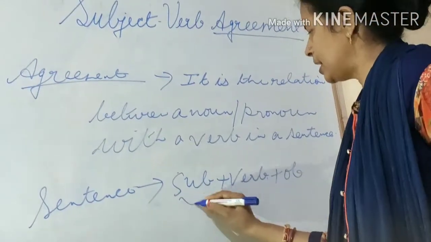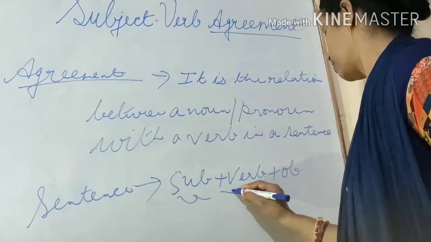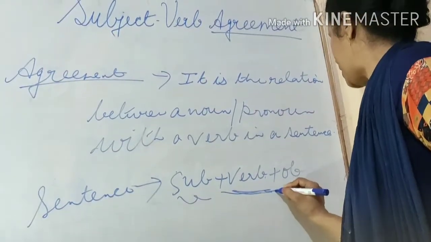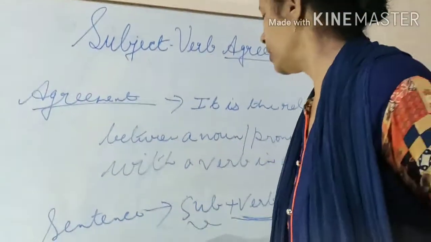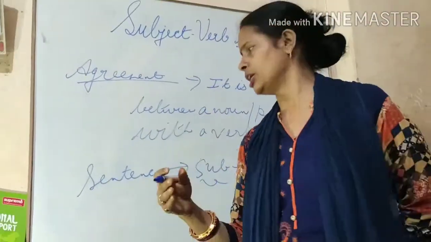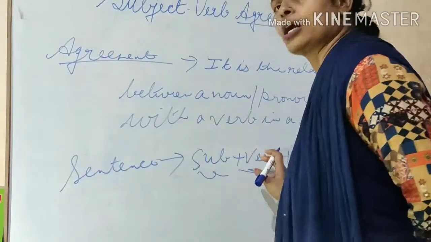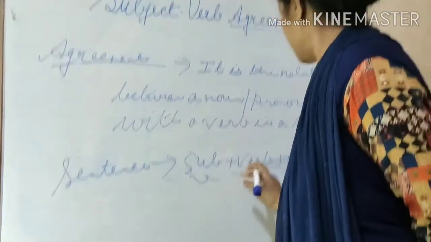So until the subject agrees with the verb, it cannot be said a complete sentence. Means the sentence will not give you exact meaning. So in a sentence, a subject must agree with the verb, isn't it?